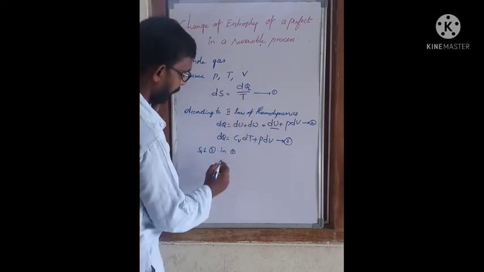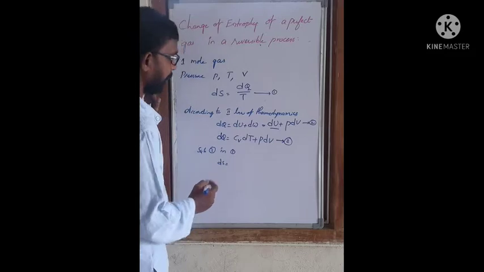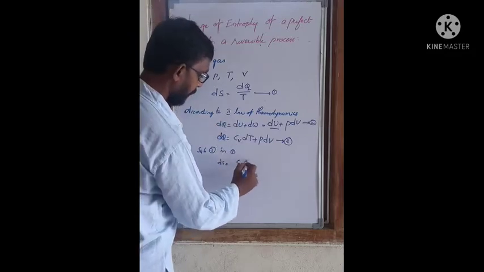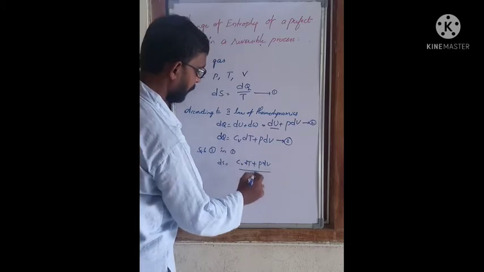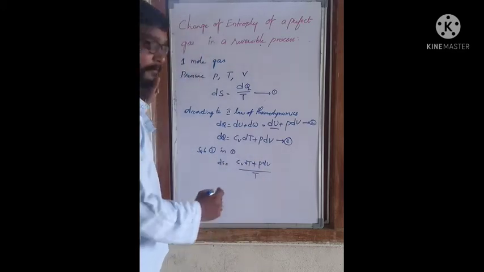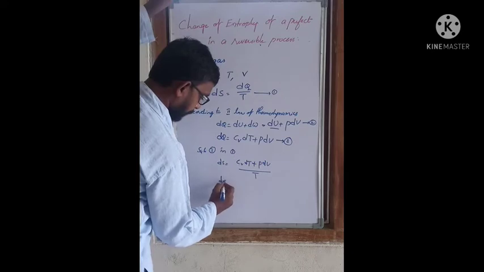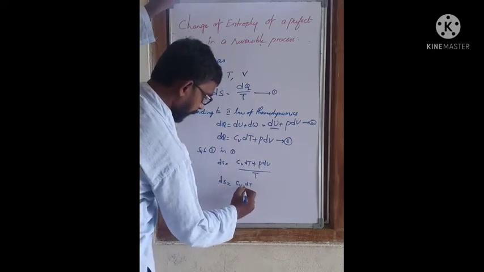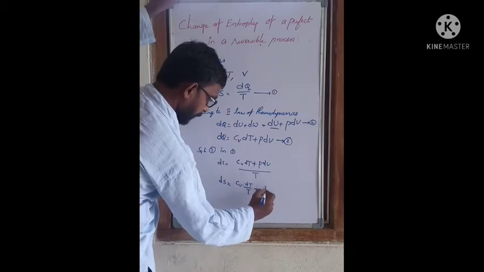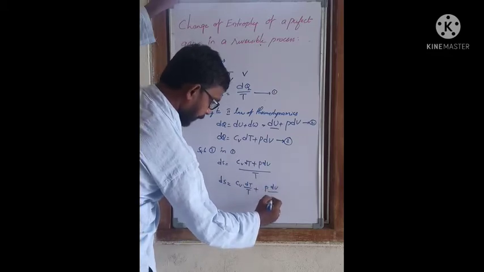We get dS equals (Cv dT plus P dV) by T, so dS equals Cv dT by T plus P dV by T.